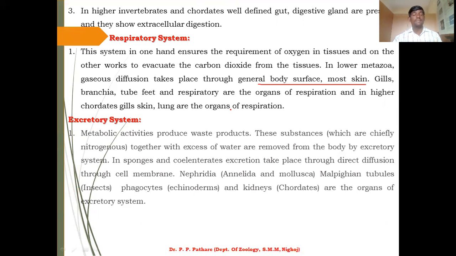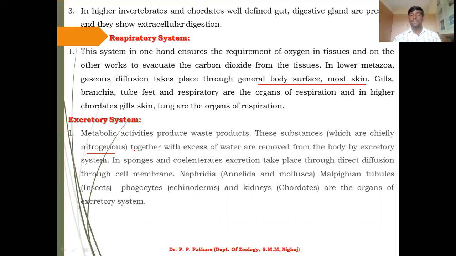Next system, that is the excretory system. Metabolic activity produces waste products. After the feeding of food material, some waste material is always formed. These substances are chiefly nitrogenous, and this nitrogenous product is hazardous to our body. So it is necessary to remove it from the body.